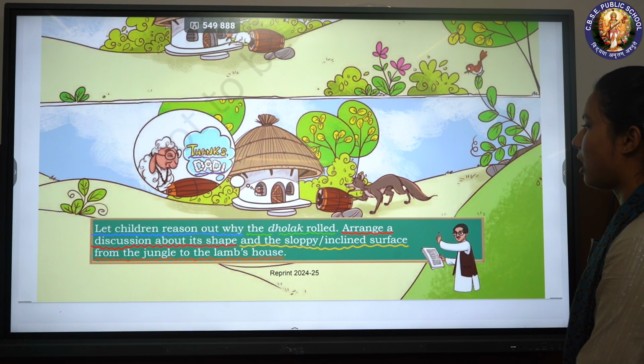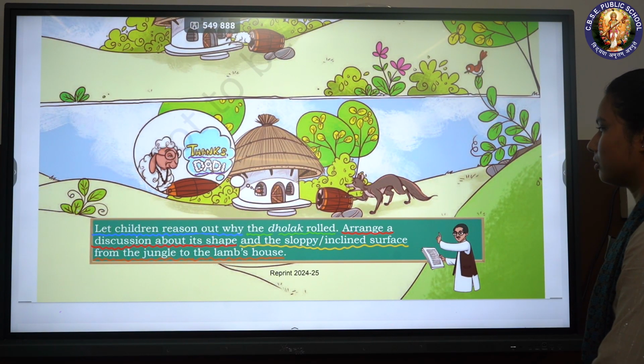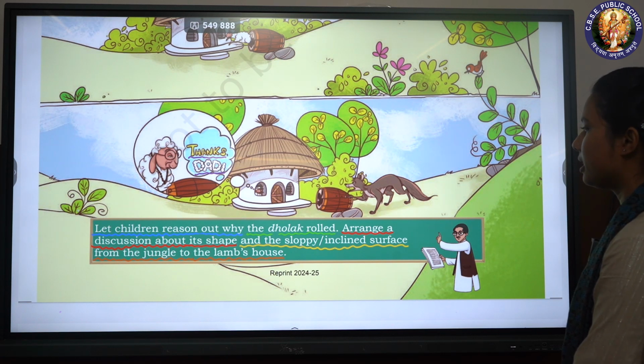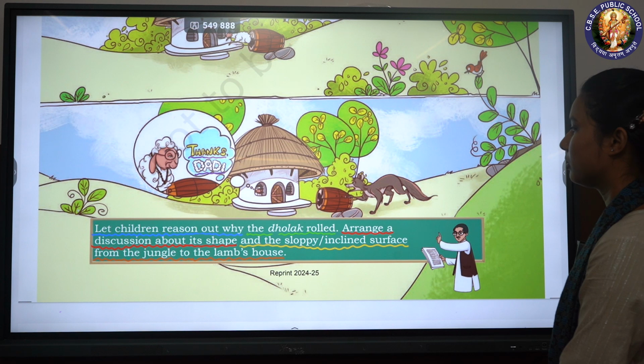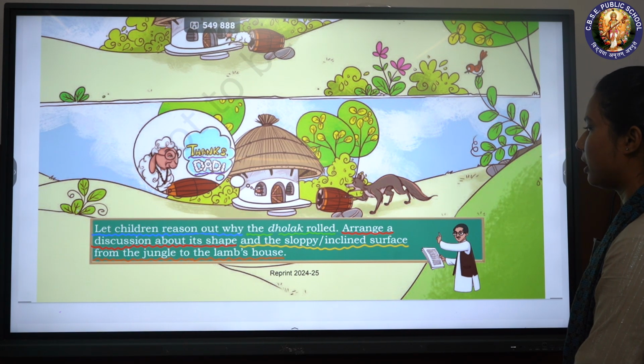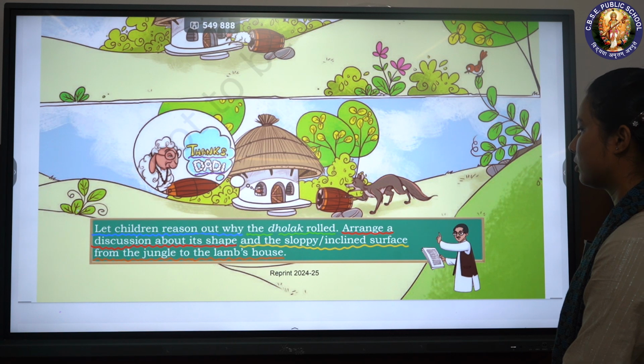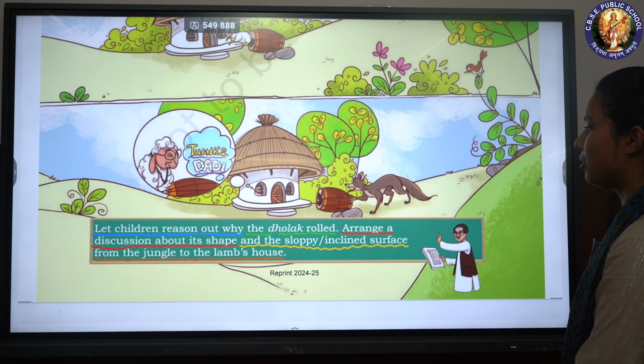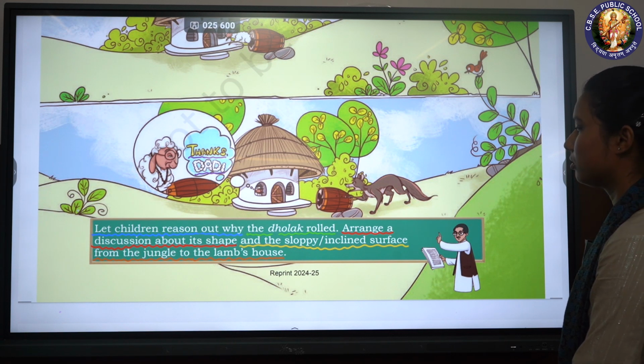Let children reason out why the dholak rolled. Arrange a discussion about its shape and the slopy or inclined surface from the jungle to the lamb's house.